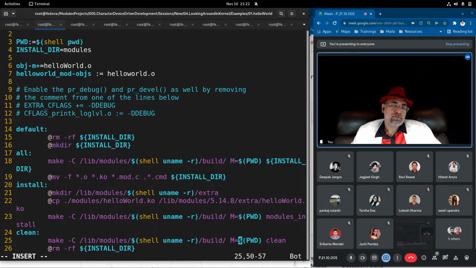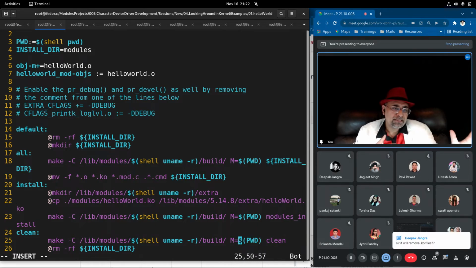What I am talking about is make clean, to remove the intermediate files or the target files that were created when building the driver. What you are talking about is the device driver itself, which is listed in the device table, connected in the device tree, and that is being removed. That's a separate thing.